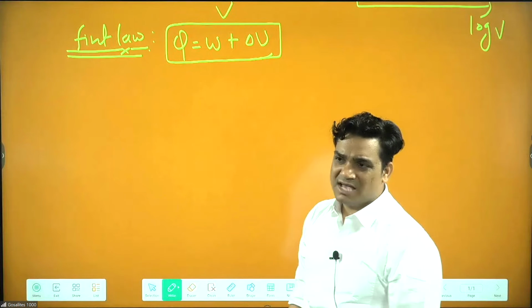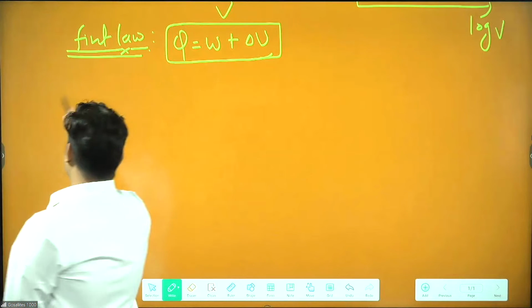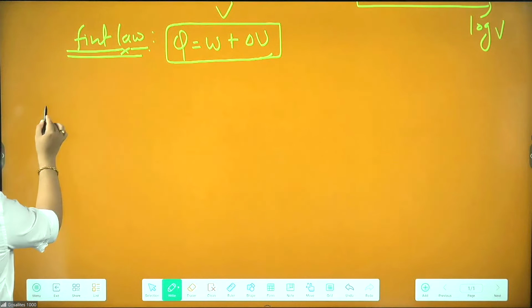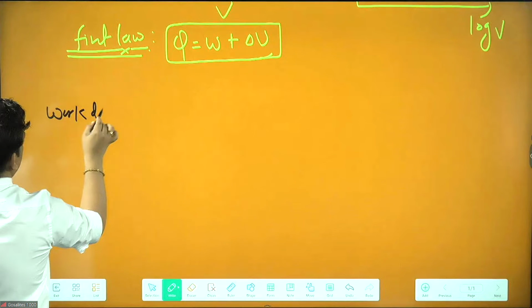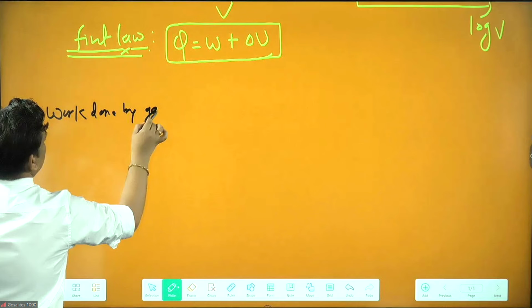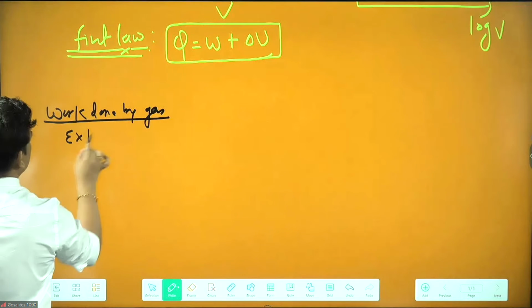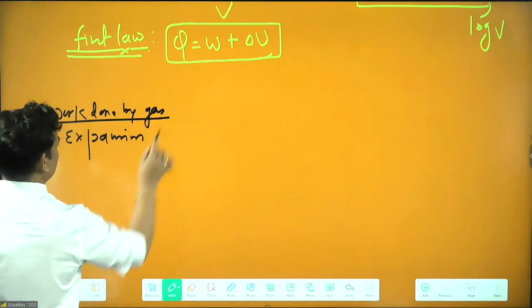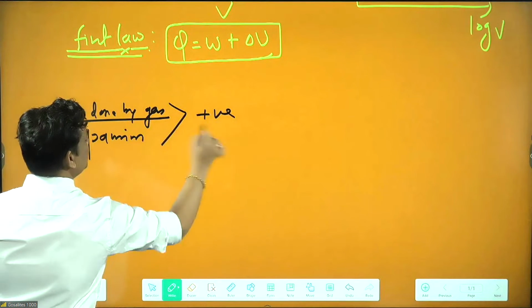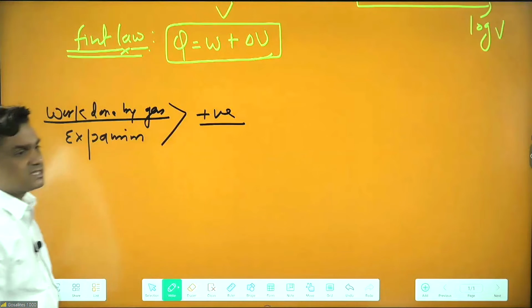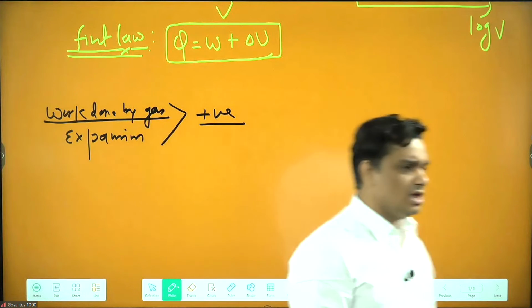How will they ask? First thing you need to remember is your sign convention. If I say work done by gas, where gas is doing work, ultimately expansion will be there. So we can say work in expansion or work done by gas is going to be positive.